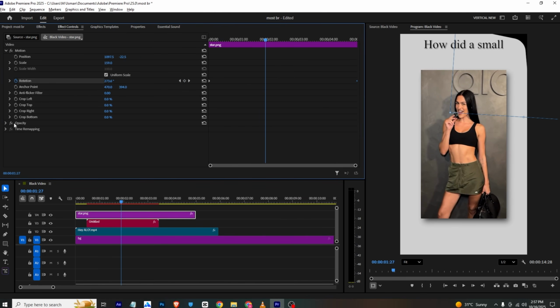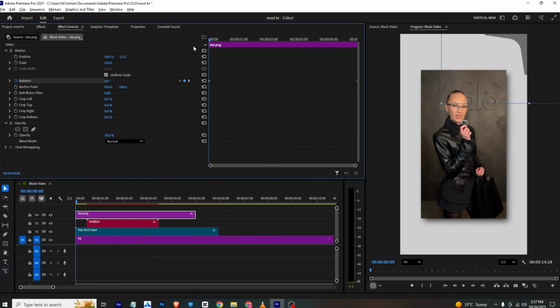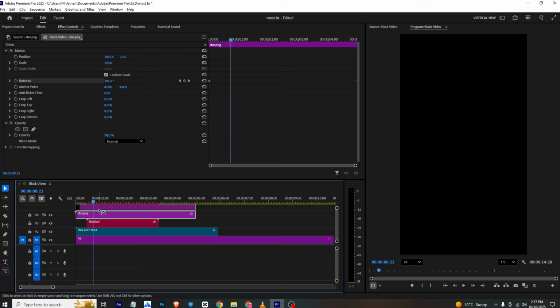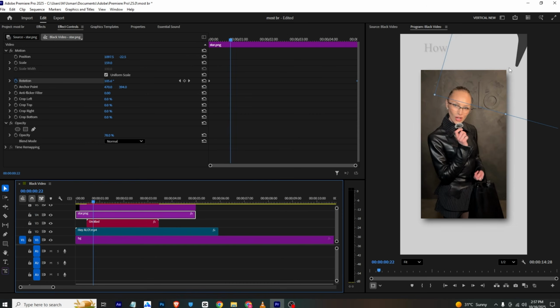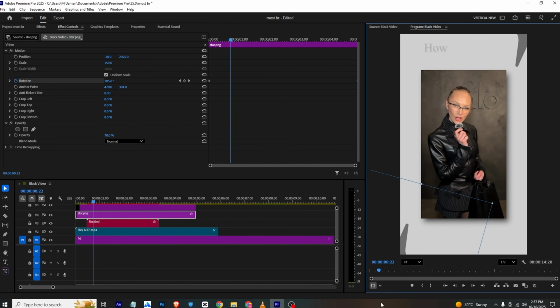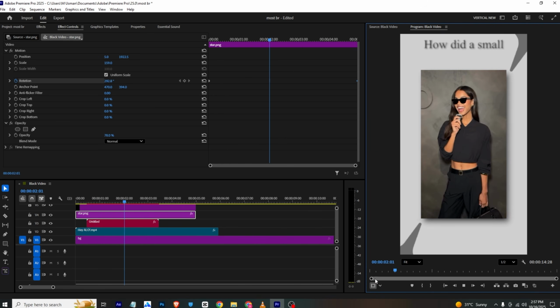You can go to the opacity section and decrease the opacity to make it look better, like this. And now we need to place it on the other side as well from here. So I will make a copy of it and simply paste it approximately here. So this will be our star, like this.